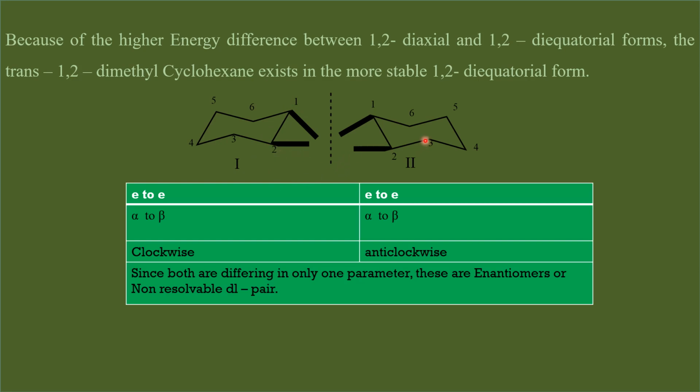The same procedure let us apply here. I am going from equatorial to equatorial. The same thing we have to fix here also. We have to go from equatorial to equatorial. This equatorial is alpha and this is beta. Therefore, we go from alpha to beta.